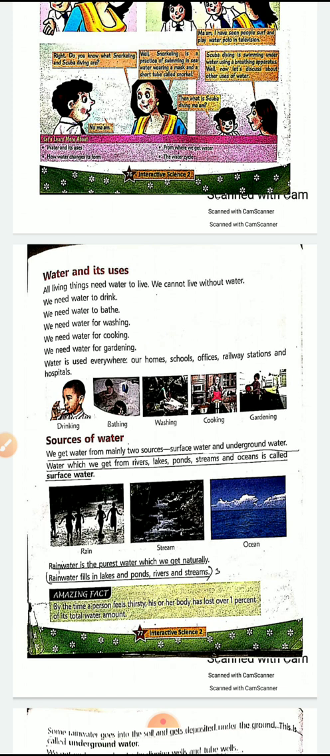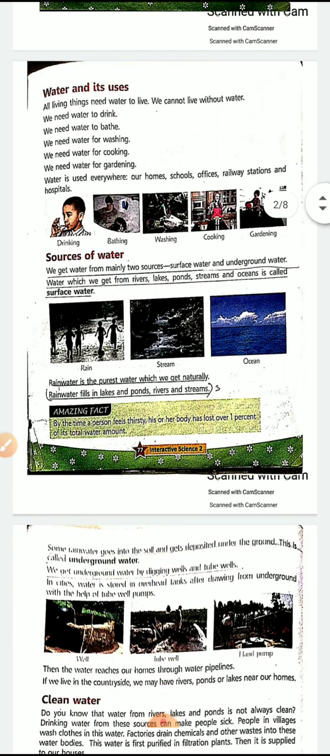Rainwater is the purest water which we get naturally. Now when the water is collected directly, it is very much polluted. आजकल बहुत pollution हो गया है, that's why the water gets spoiled. Otherwise, when it rains, that water is the purest form of water. Rainwater fills in lakes and ponds, rivers and streams.